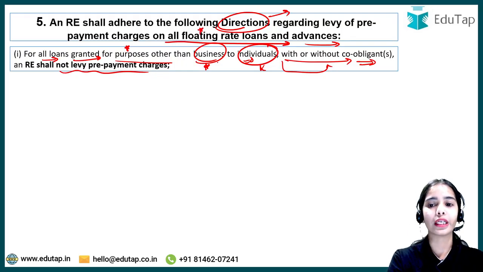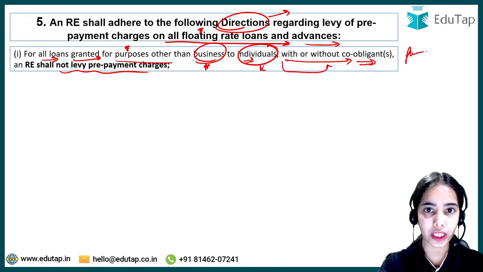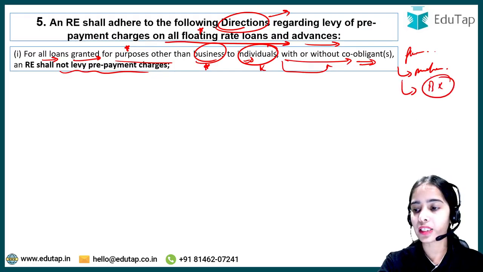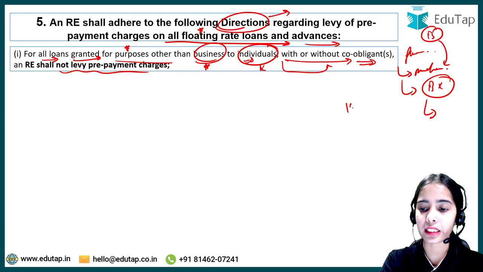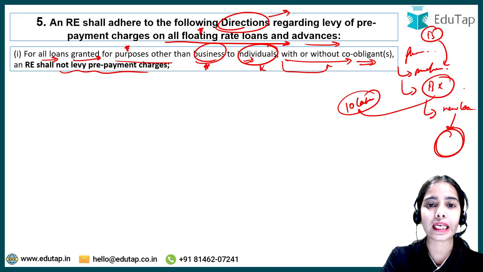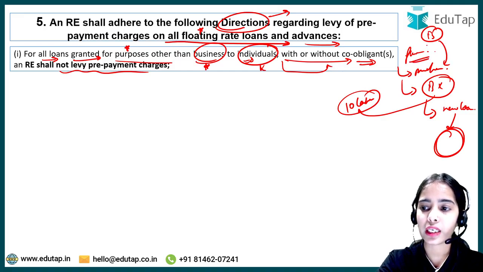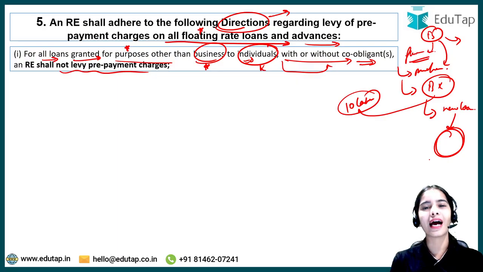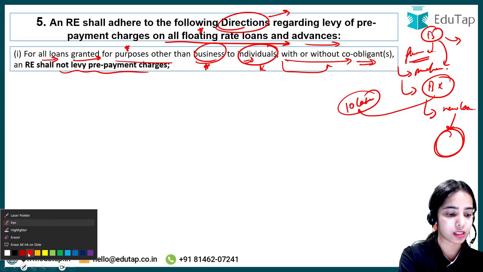This is in the case of floating rate loans, because as I have told you, in the case of floating rate loans, even if the prepayment is happening, the bank is not making any loss. Let's say the borrower has done the prepayment and returned 10 lakh rupees. The bank can use this 10 lakh rupees to give a new loan at the current market interest rate. So the bank will not make any loss, because the borrower anyway had a floating rate of interest, the market determined rate on the basis of the market conditions. So this is the idea.